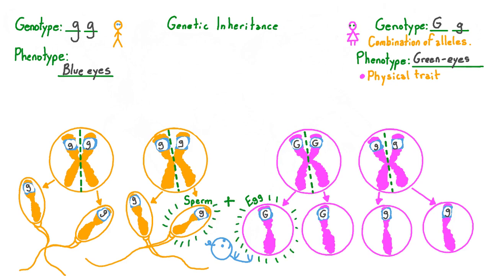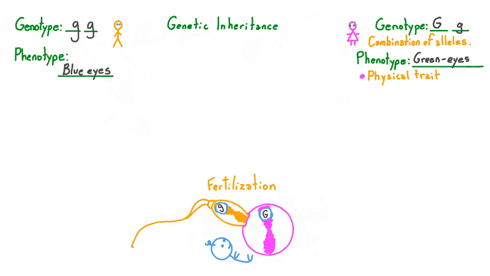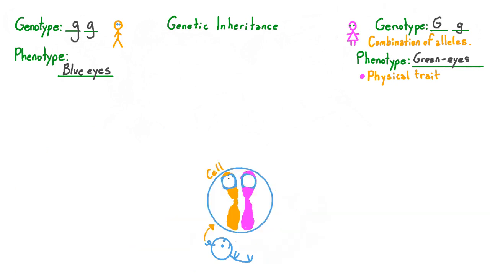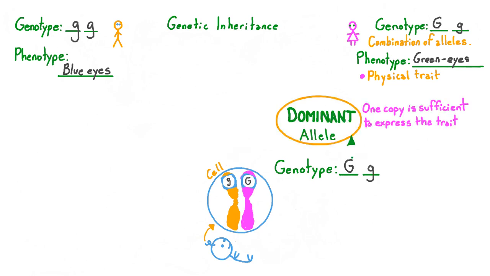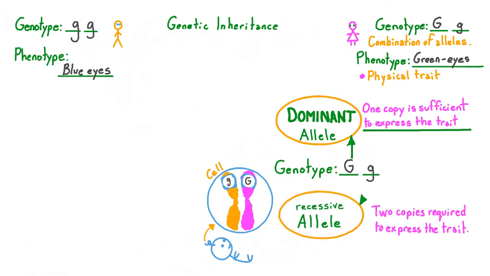If these sperm and egg cells unite, in the process of fertilization, the baby's first cell will be produced, and its genotype will be capital G, lowercase g. Capital letters, like this capital G here, represent dominant alleles, and alleles are dominant if one copy is sufficient to express that trait. And lowercase letters, like this lowercase g here, represent recessive alleles. For the trait of a recessive allele to be expressed, 2 copies of that allele are required.